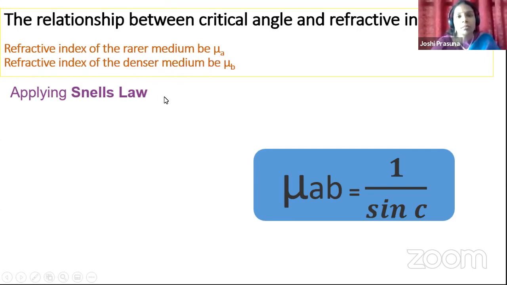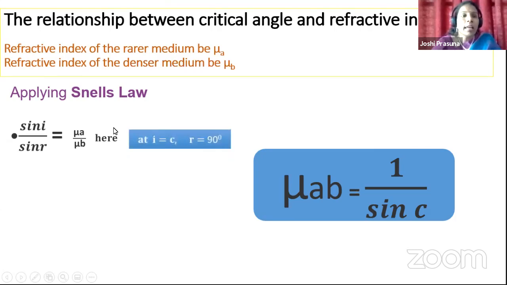So to give the relation between this critical angle and refractive index, let us apply the Snell's law. What is Snell's law? Sin I by sin R is equal to constant. That constant is nothing but the ratio of the refractive indices of these two materials. So what are the two materials we have chosen? Water and air. Okay, children. So at critical angle, when you choose that angle of incidence to be critical angle, what should be R? We have already discussed. The angle of refraction should be 90 degrees.